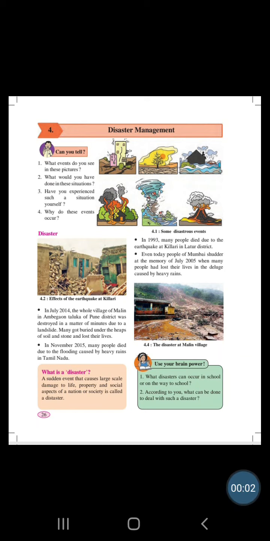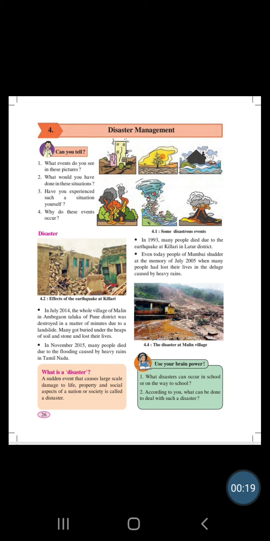Students, let's take a short review on what we have studied today. We have studied the lesson Disaster Management, and today we have started a few points. Let's study them one by one.